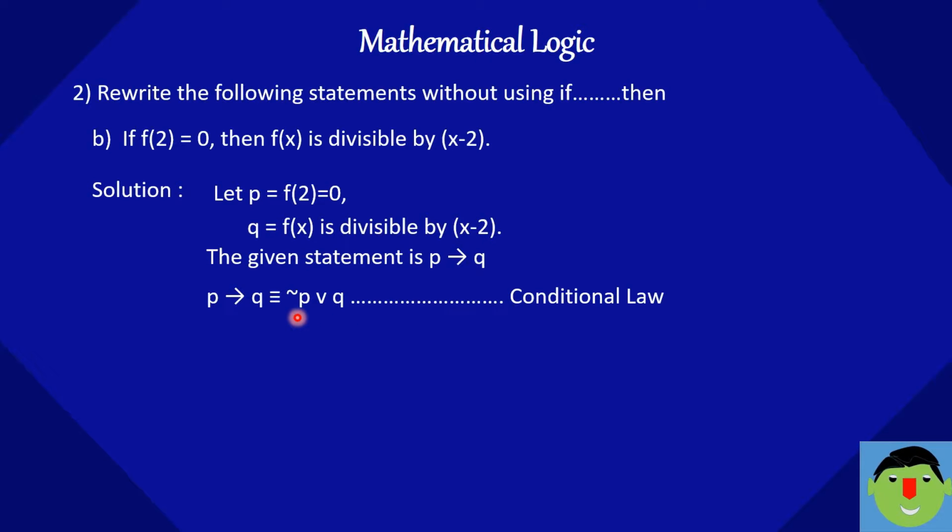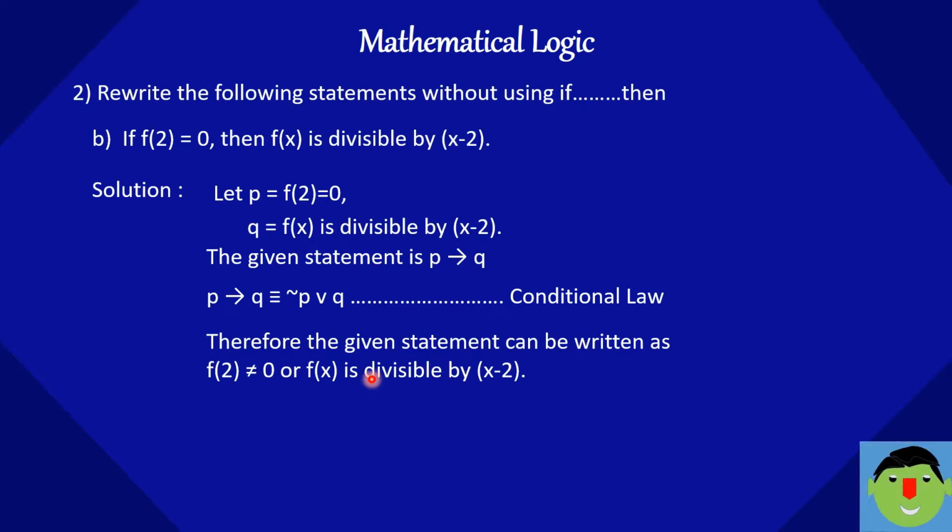So what is the negation of p? Here p is f of 2 is equal to 0. Then what is the negation of this p? f of 2 is not equal to 0, or f of x is divisible by x minus 2. Therefore the given statement can be written as f of 2 is not equal to 0 or f of x is divisible by x minus 2.